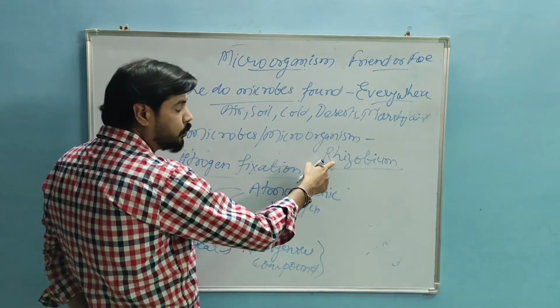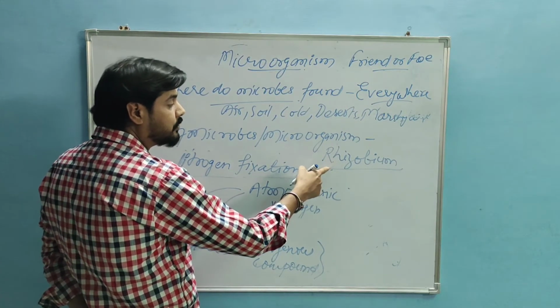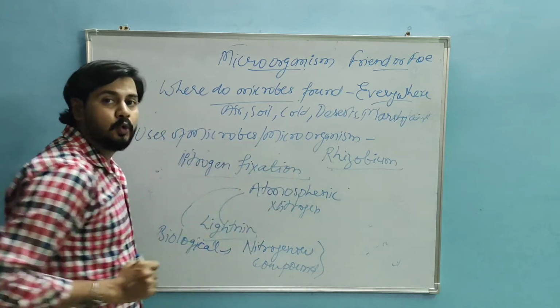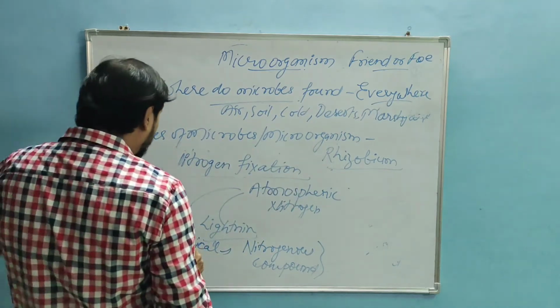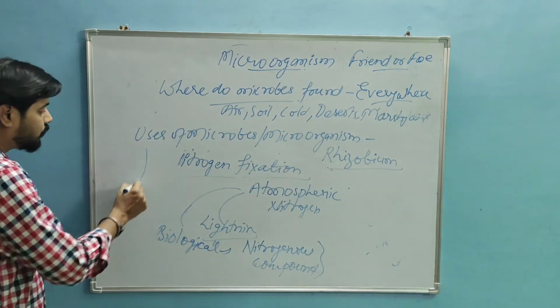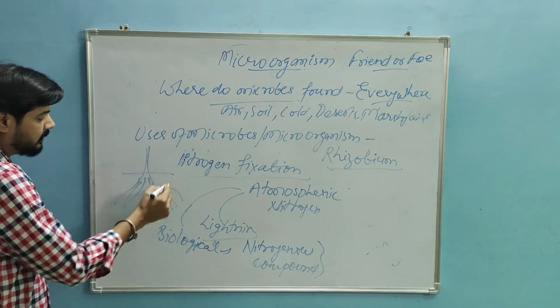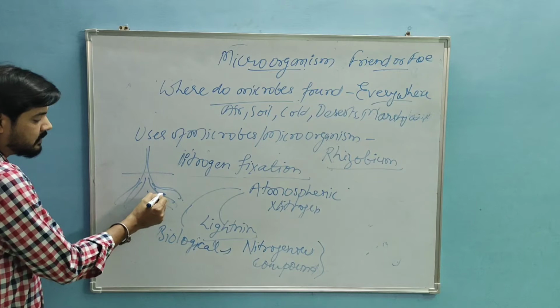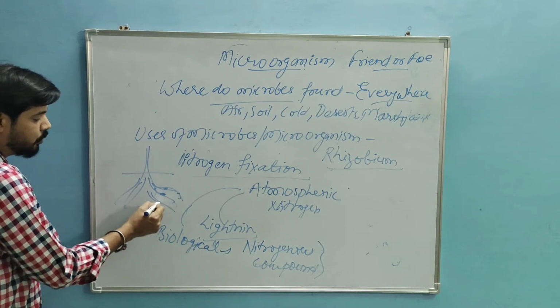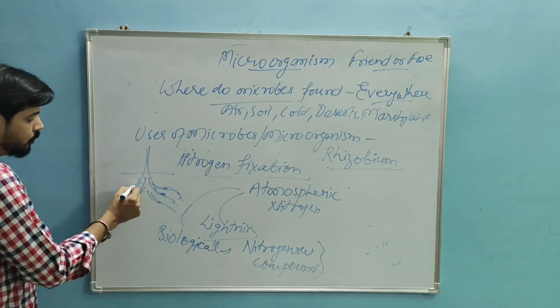The nitrogen is converted into a simple nitrogenous compound by the Rhizobium bacteria, which live in the root nodules of the plant. This is the root of the plant, and these are the nodes present in the root, so we say root nodules.